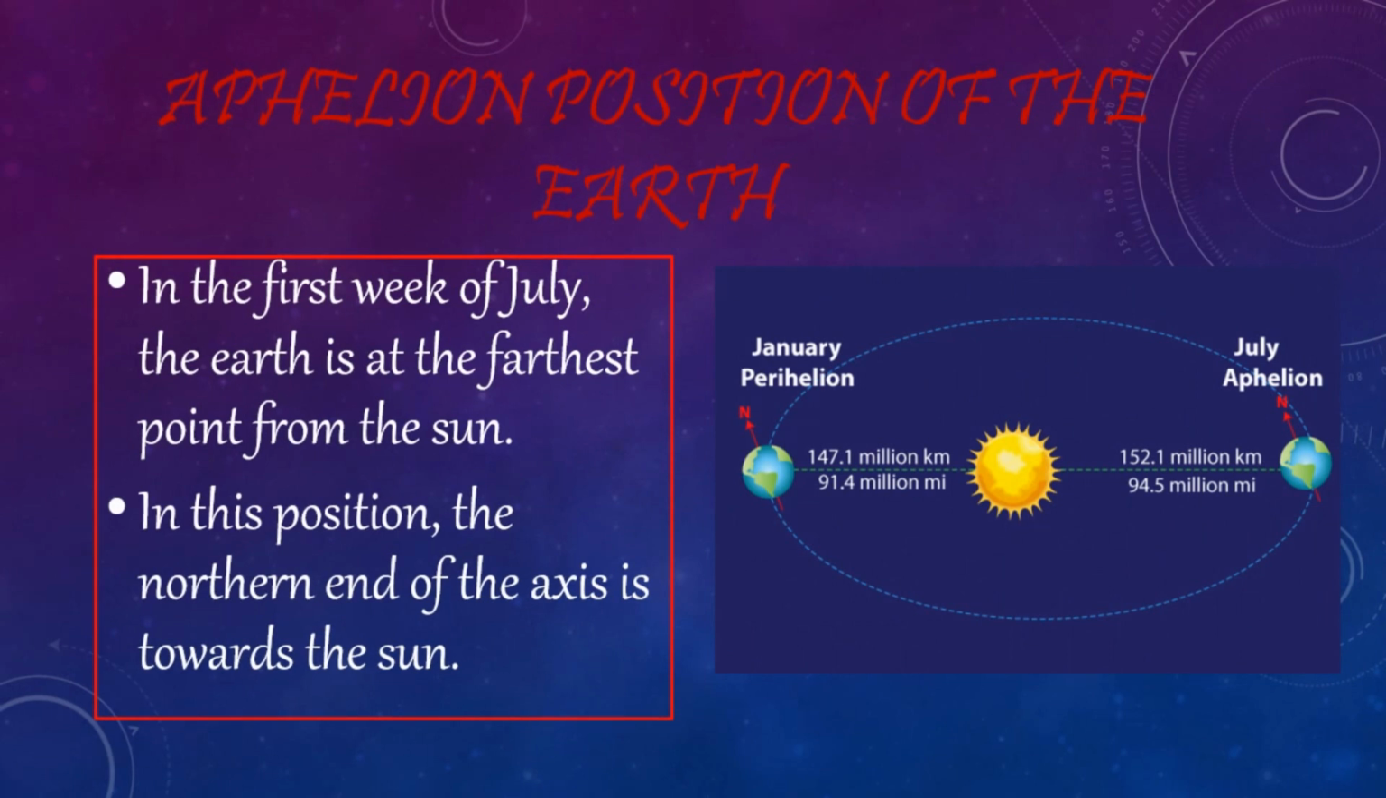Aphelion position of the Earth. In the first week of July, the Earth is at the farthest point from the Sun. In this position, the northern end of the axis is towards the Sun. At aphelion position, the distance of Earth from the Sun is around 152.1 million kilometers.